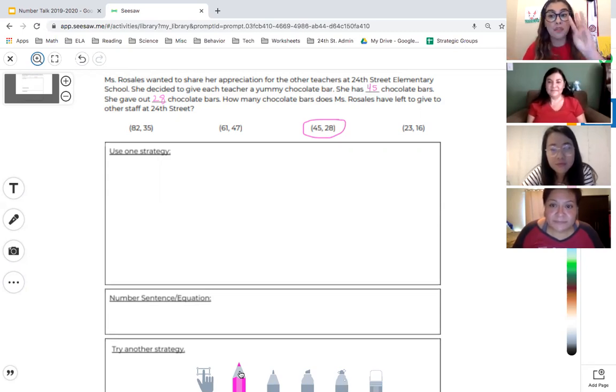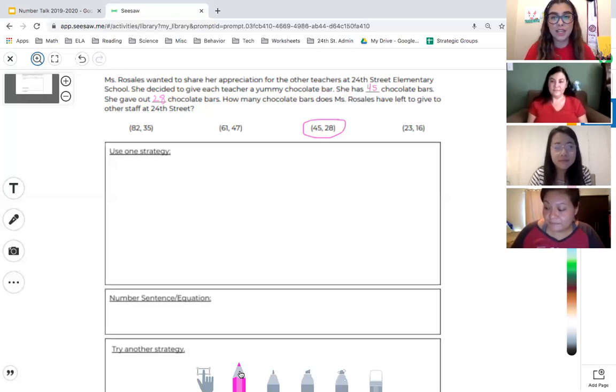All right, so now our third read, we're going to ask ourselves, what are we being asked to solve? And is this an addition sentence or a subtraction sentence or a subtraction problem? So here's the last read. Make sure you're really paying attention. Miss Rosales wanted to share her appreciation for the other teachers at 24th Street Elementary School. She decided to give each teacher a yummy chocolate bar. She has 45 chocolate bars. She gave out 28 chocolate bars. How many chocolate bars does Miss Rosales have left to give to the other staff at 24th Street?